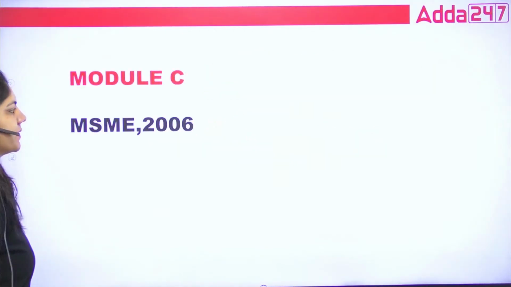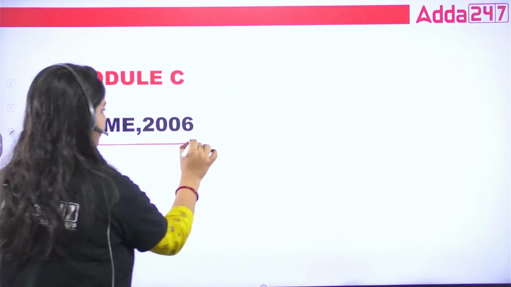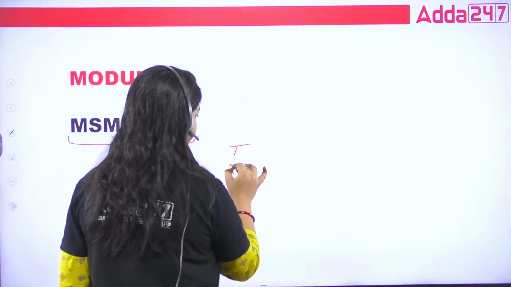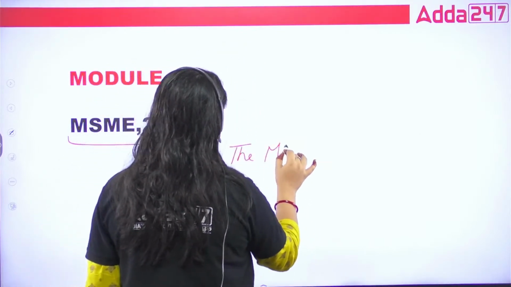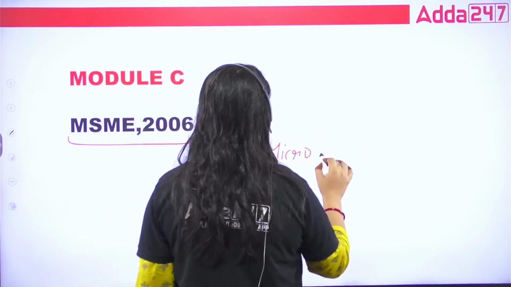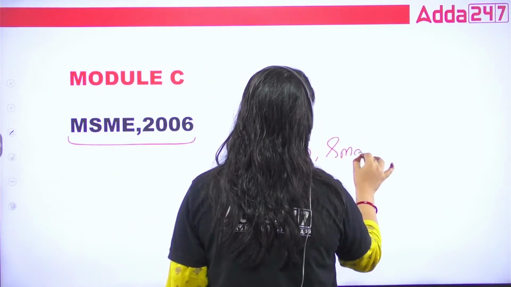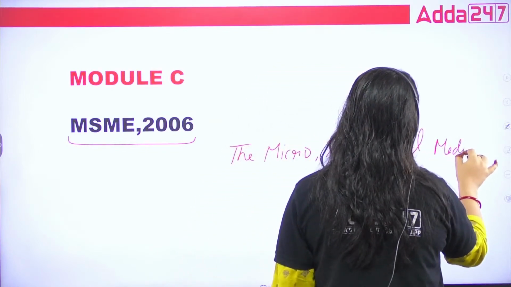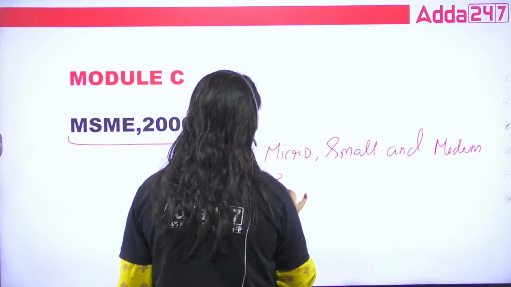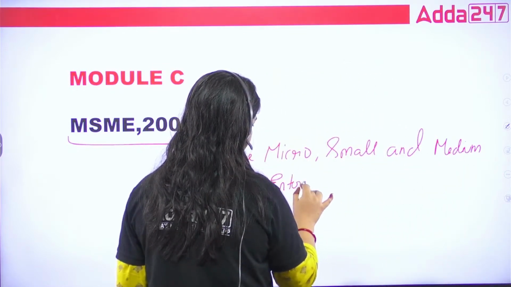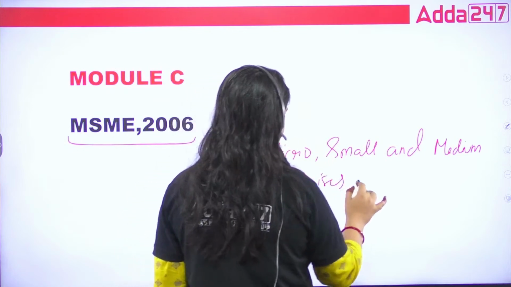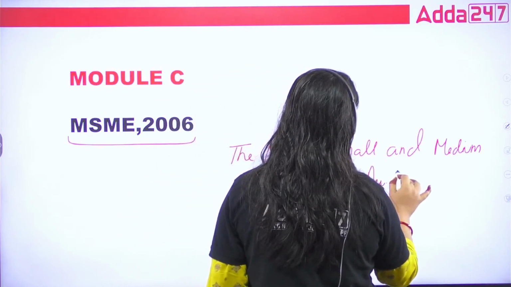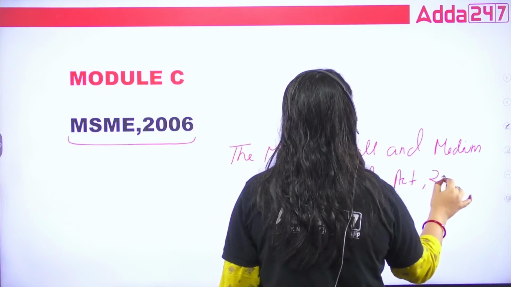Now, the MSME Act. What is the MSME Act? That is very important. What exactly does the MSME Act mean? The Micro, Small and Medium Enterprises Development Act 2006.